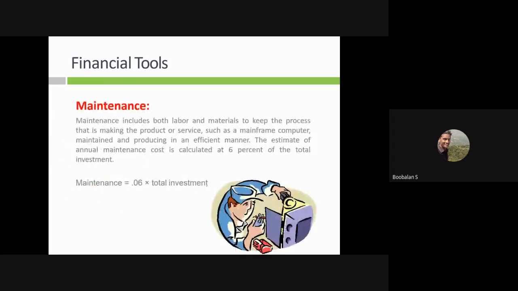And the third one is called maintenance. This is the most important, right? If we are going to run our industry in a smoother manner for a longer period, definitely we need continuous monitoring of my entire plant. That's why it's called maintenance, right? If you're not doing maintenance, definitely you couldn't run our industry for a much longer period. It will be a very big issue if you're not having maintenance.